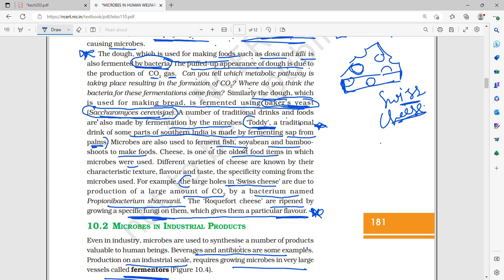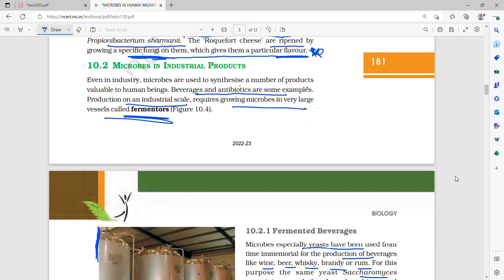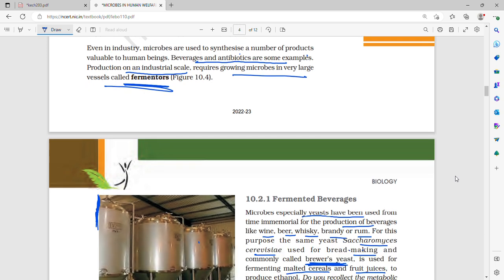Now, microbes in industrial products. Even in industry, microbes are used to synthesize a number of products valuable to human beings. But the beverages and antibiotics produced on an industrial scale can't be made simply like this. They require very large vessels for fermentation to take place, and these large vessels are called fermenters.